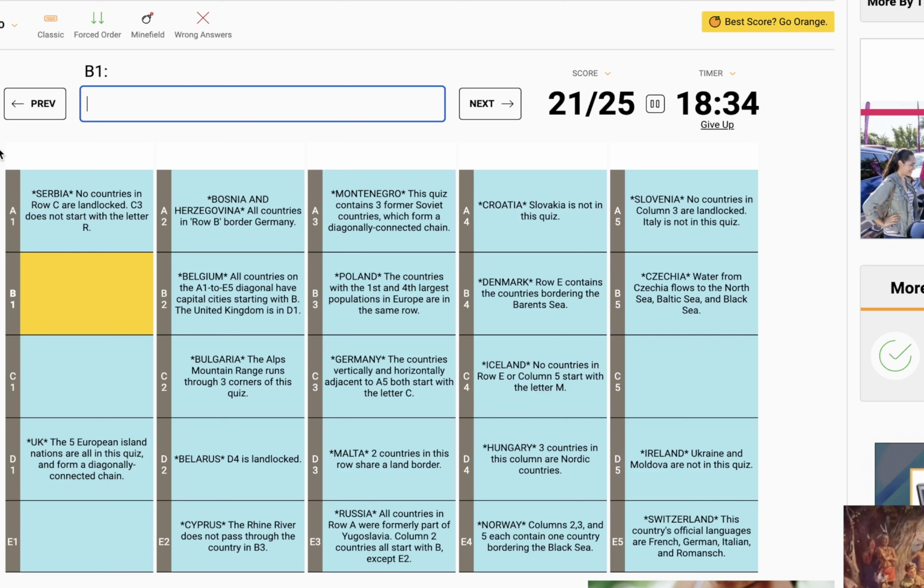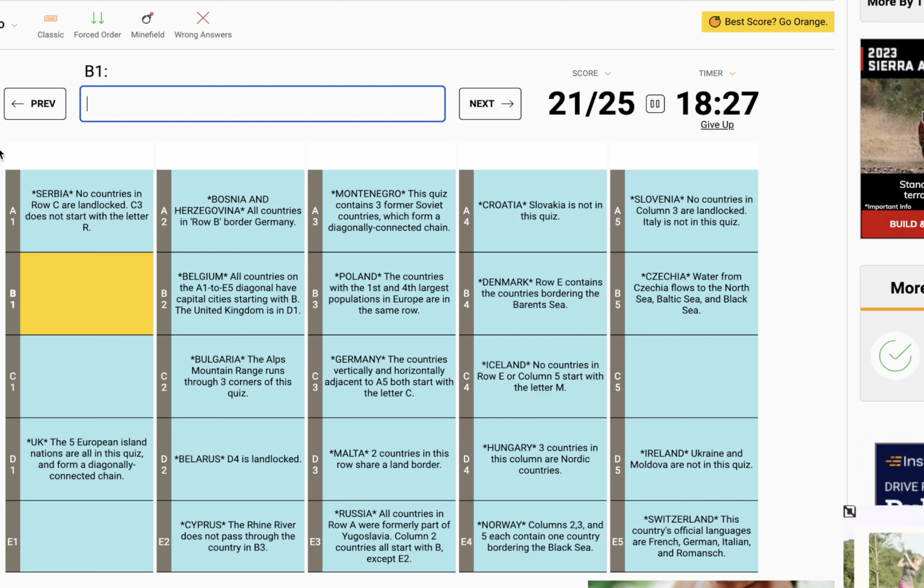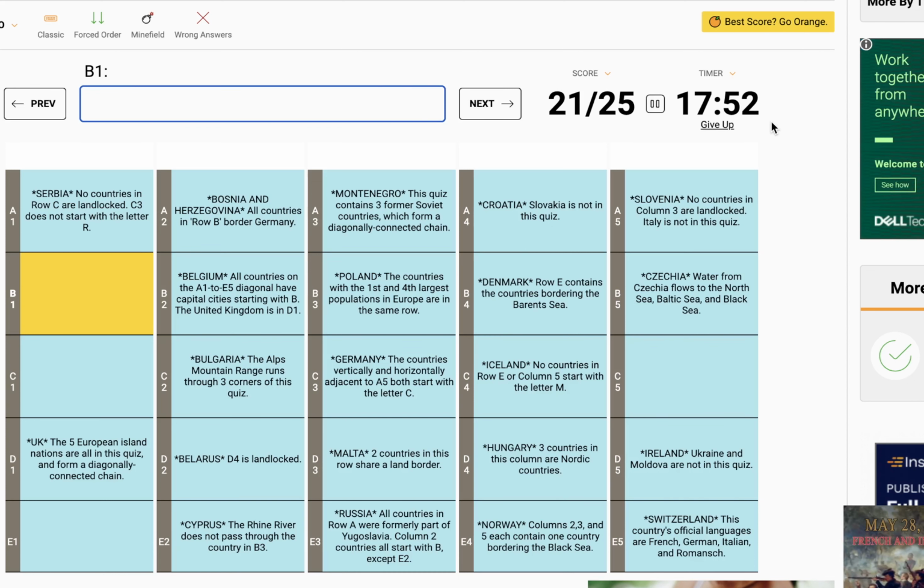I'm also not sure how many of my last 2 or 3 guesses were supposed to be guessed in that order. I kind of panicked with the time, so I'm going to reread over everything and see what I can figure out. Okay, so here's what I've gathered so far. C1 has to be formerly Soviet and non-landlocked, which I'm thinking leaves me with Latvia, Lithuania, and Estonia. I'm not sure how to narrow it down further.